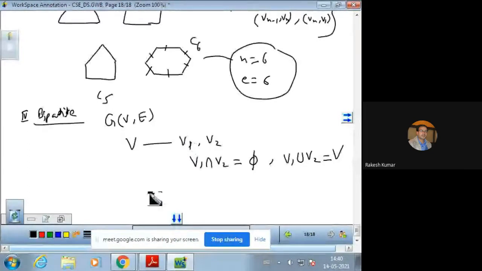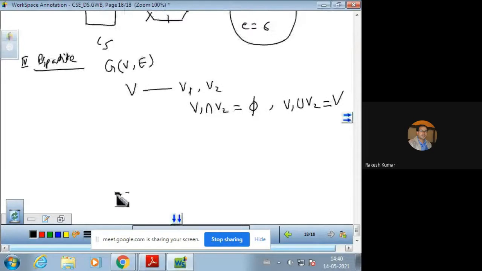It can be partitioned so that every edge UV can be made by connecting the vertices of the set V1 with the vertices of the set V2.